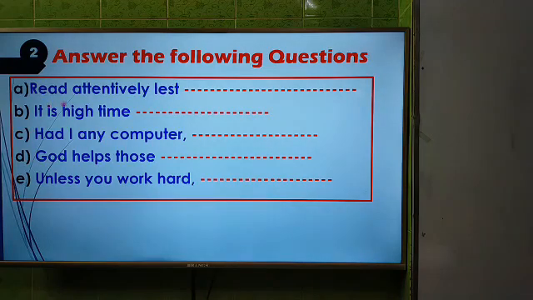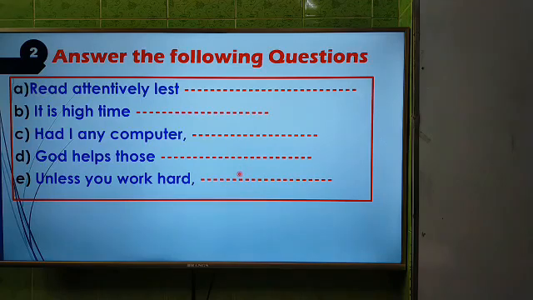The first one is "Read attentively, lest..." Second one, "It is high time..." Third one, "Had I any computer..." Fourth one, "God helps those..." And the last one, "Unless you work hard..." These are the incomplete sentences, and we shall try to answer these using rules.